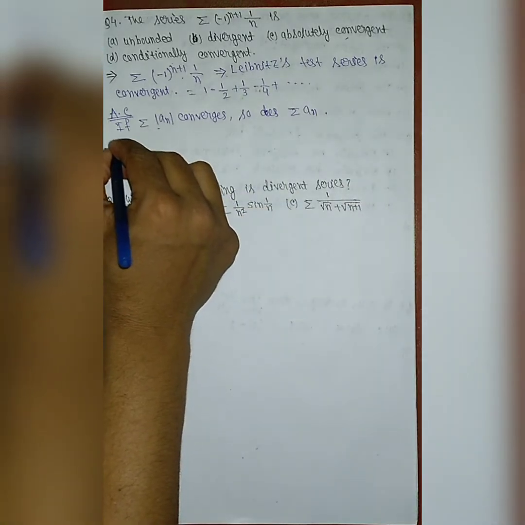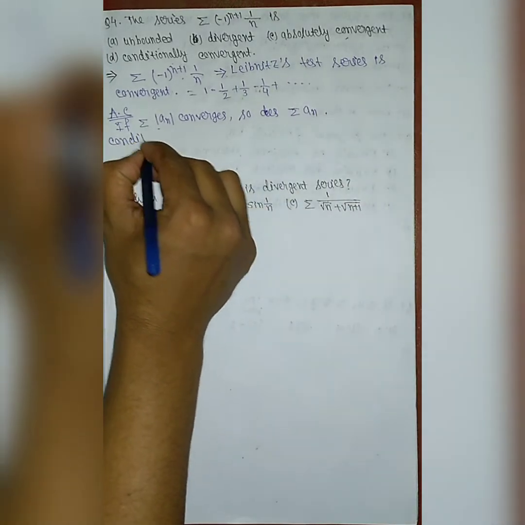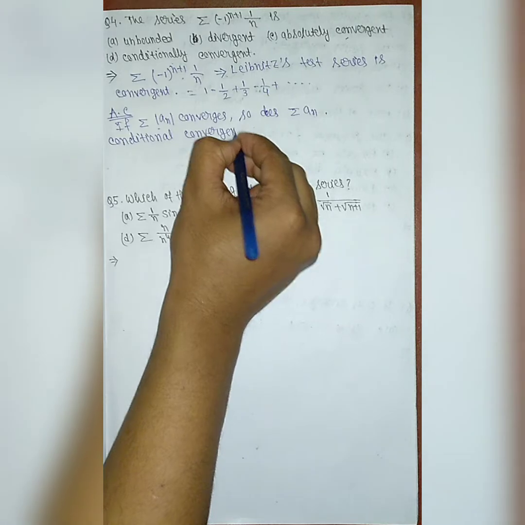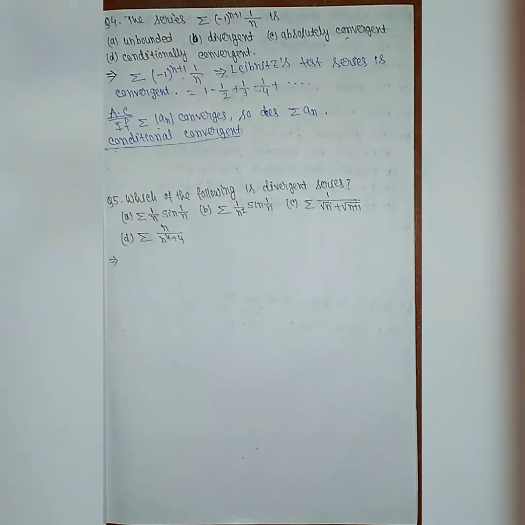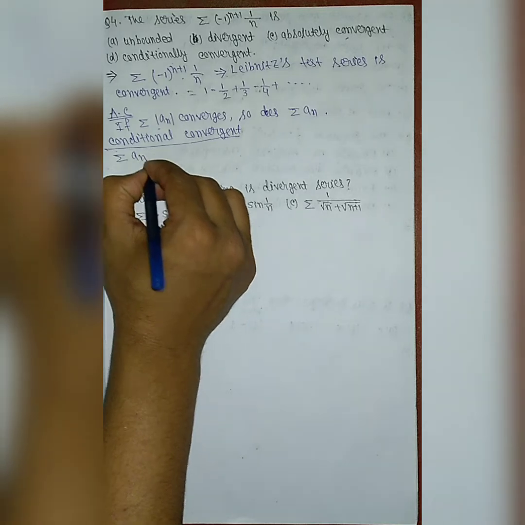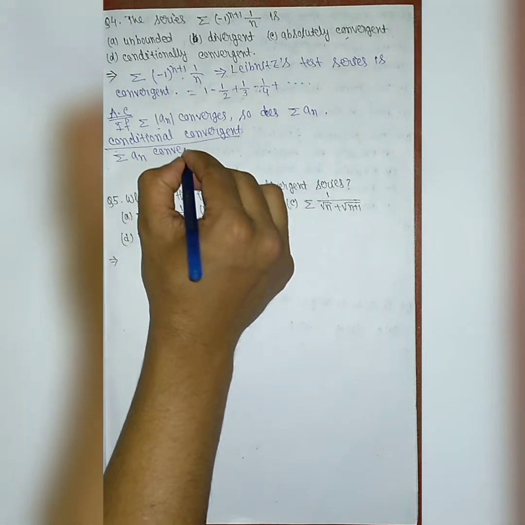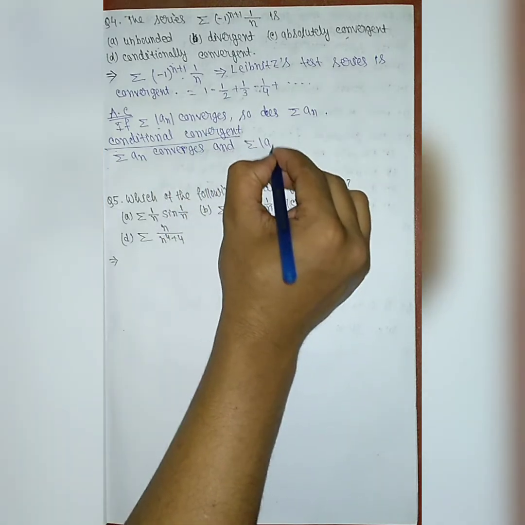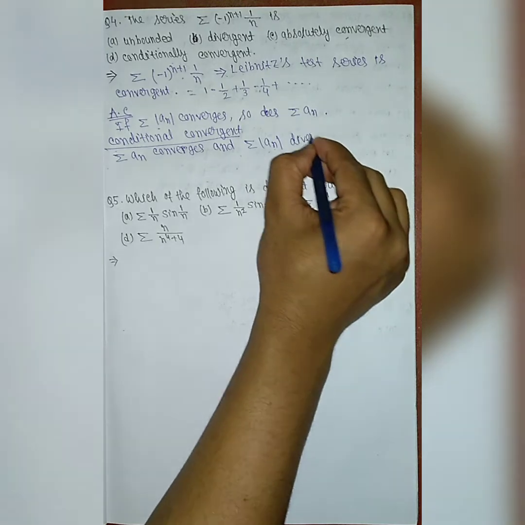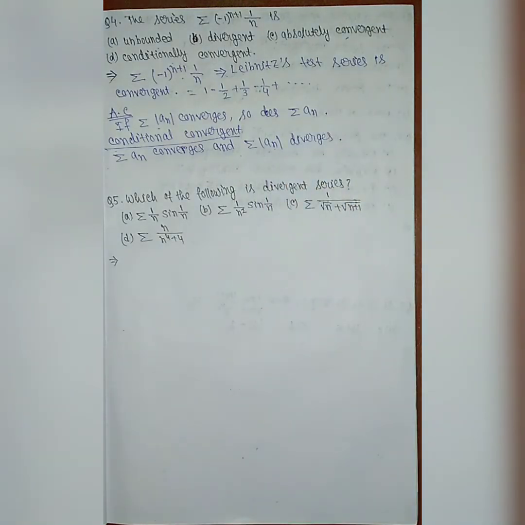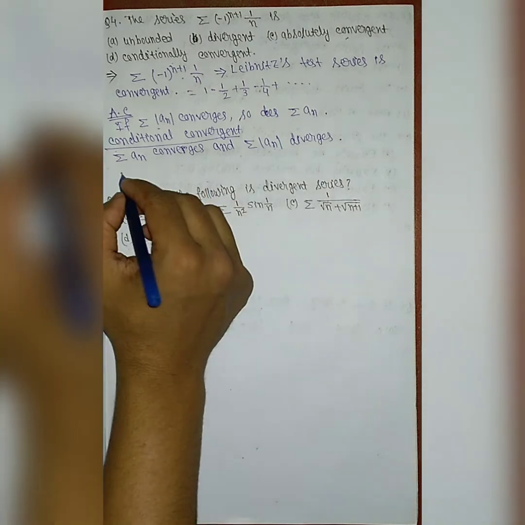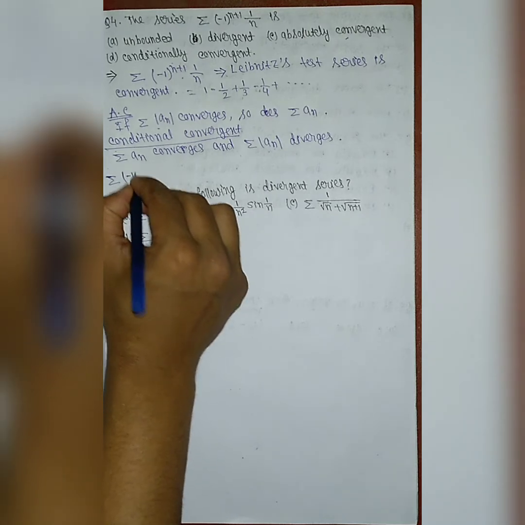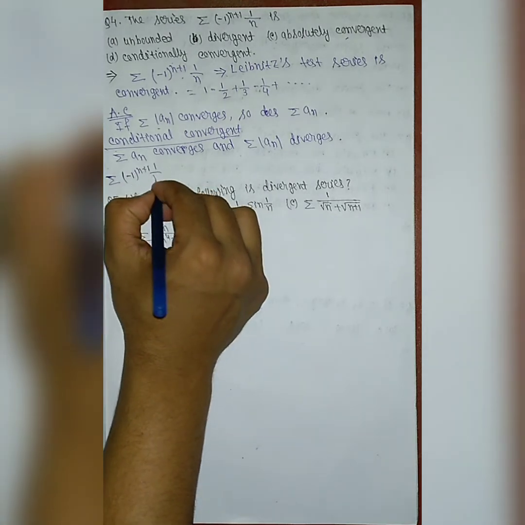And there is another definition of conditional convergence. The definition of conditional convergence says that if series an converges and series mod of an diverges. So here in this case we saw that the series is convergent, that is the series minus 1 to the power n plus 1 into 1 by n is convergent.